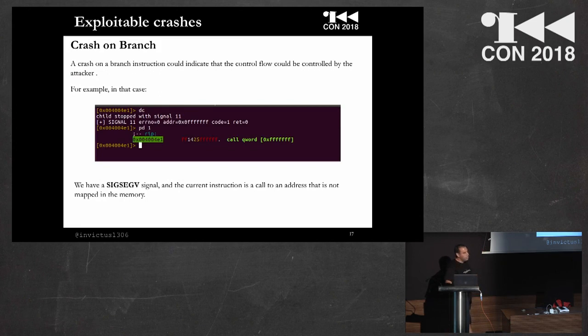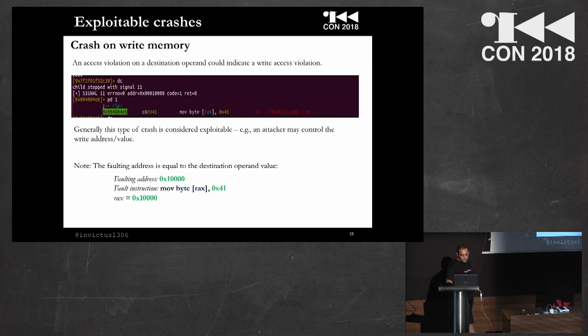This is another example, crash on branch. Here there is also a call instruction, but this time the crash is in this instruction. It means that the address, in this case, is not mapped in memory. And in this case also, the stop signal is a segmentation fault. This is also a common crash, on memory write.